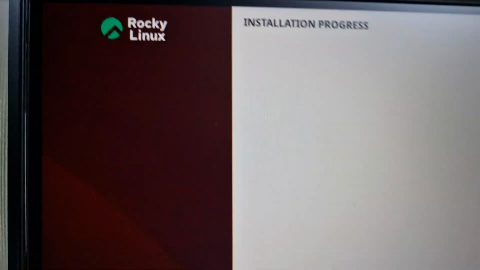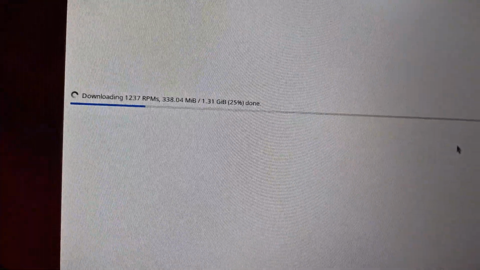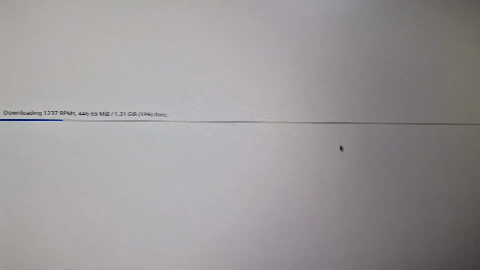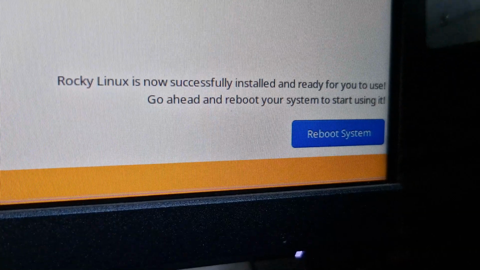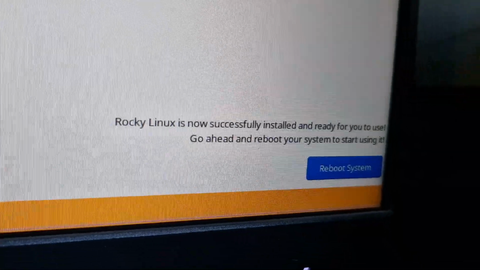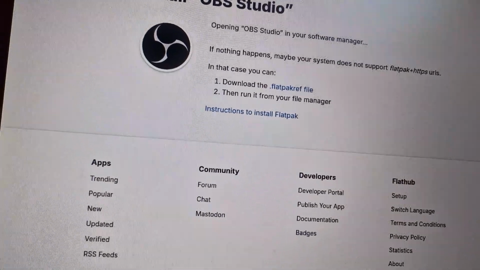So now it's installing. I have the logo right there. Yeah, we got further than we did before, so I'll just wait for this to finish. Install OBS. And yeah, that's pretty much all I'll do. Let's go! Reboot!